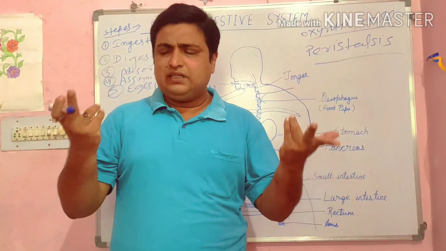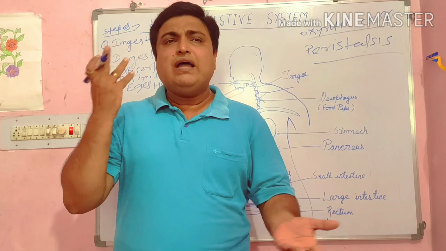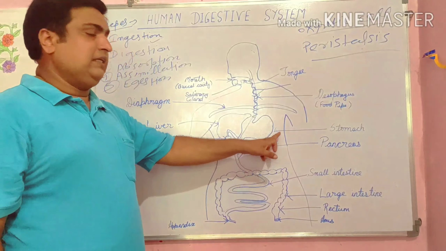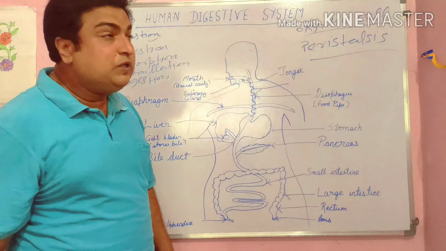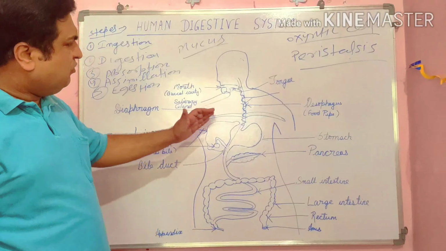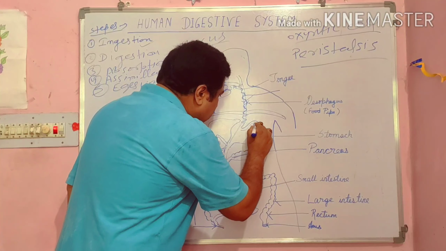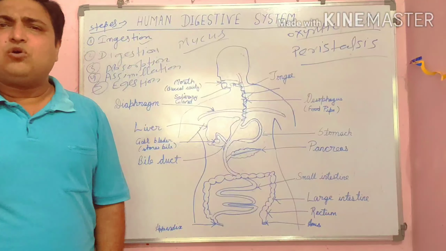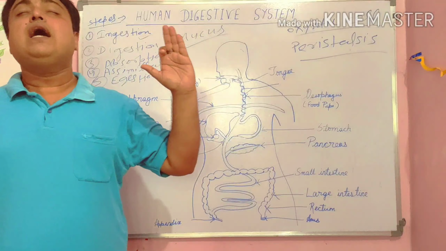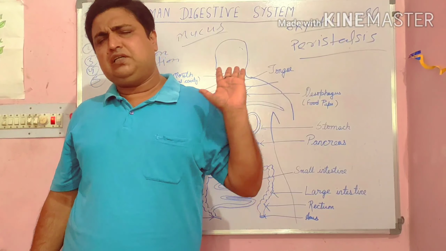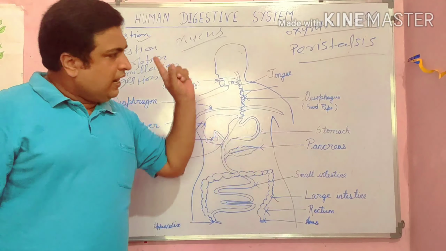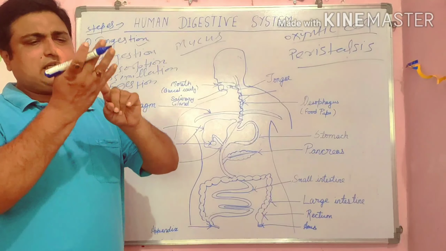Why does it not erode? Because the wall of the stomach also secretes mucus. What is mucus? Mucus forms a shield-like structure in the stomach and protects it from HCl. So the stomach secretes three things.